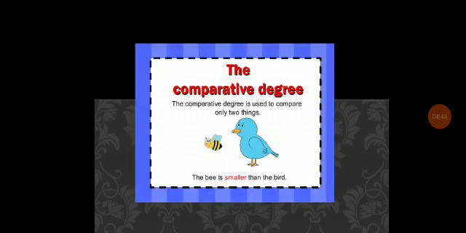Next, the comparative degree. The comparative degree is used to compare only two things. Like, the bee is smaller than the bird. Or another example, the Punjabis are stronger than the Madrasis. Faster, smaller, more excellent, more beautiful. These are comparative degrees.